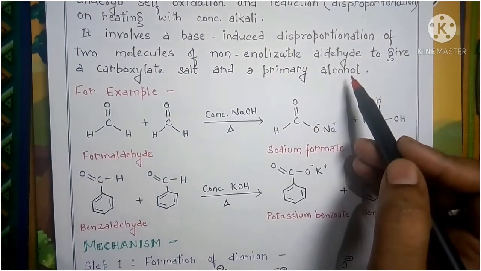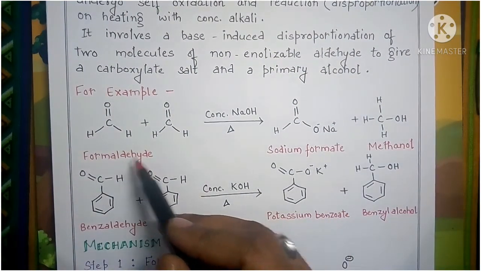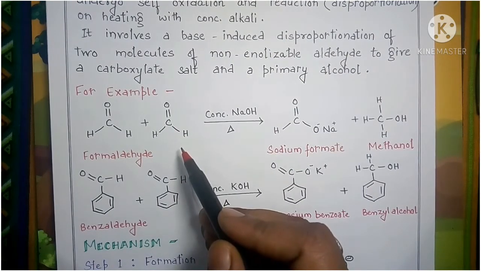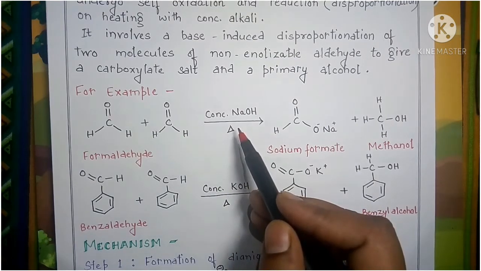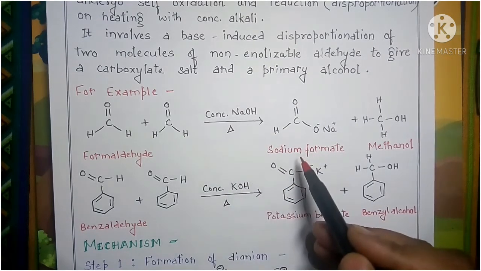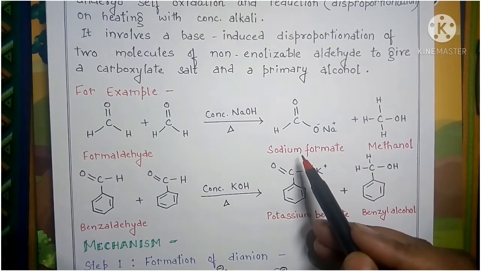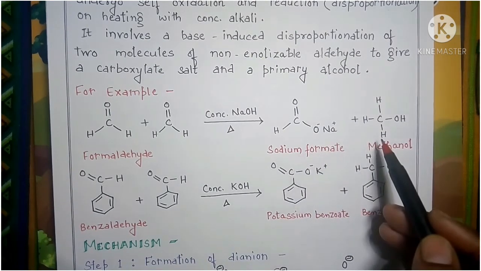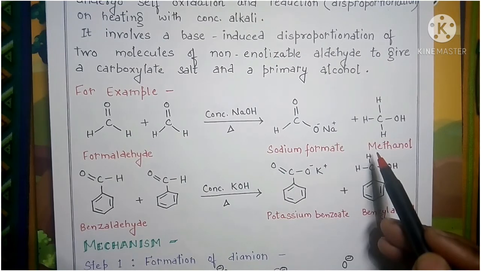Here we have taken formaldehyde. When two molecules of formaldehyde, which does not contain the alpha hydrogen atom, react with concentrated NaOH, it will give you sodium formate as an oxidized product and methanol as a reduced product.